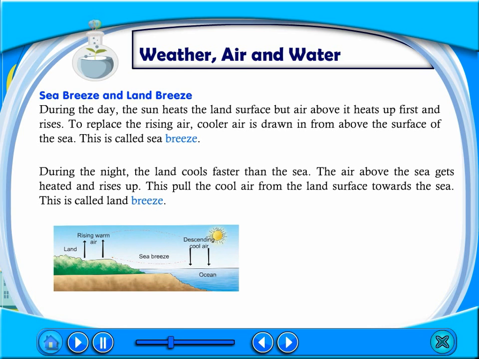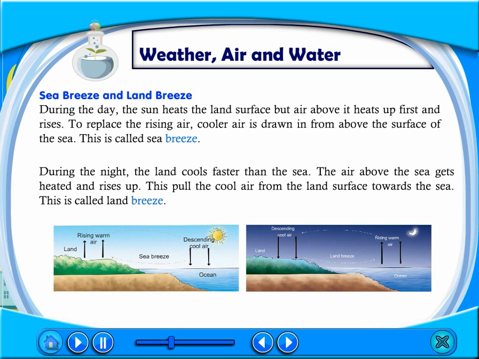During the night, the land cools faster than the sea. The air above the sea gets heated and rises up. This pulls the cool air from the land surface towards the sea. This is called land breeze.